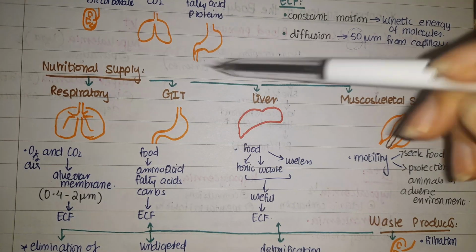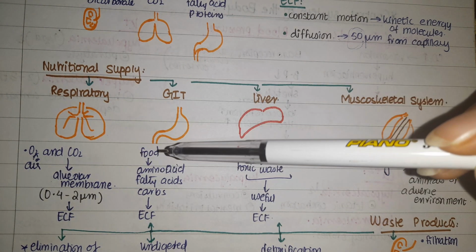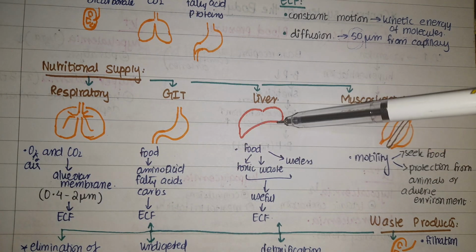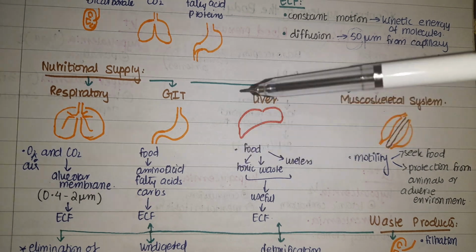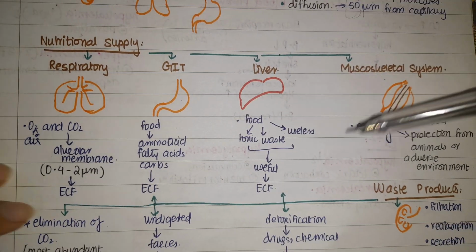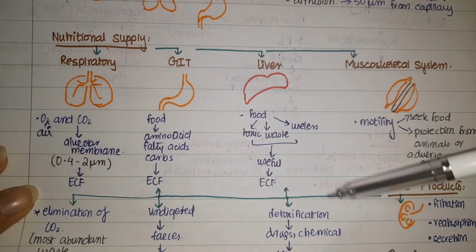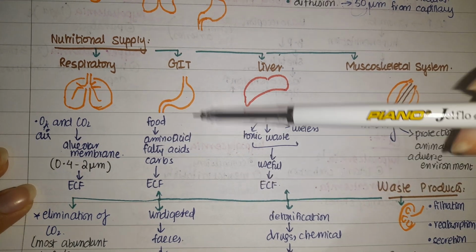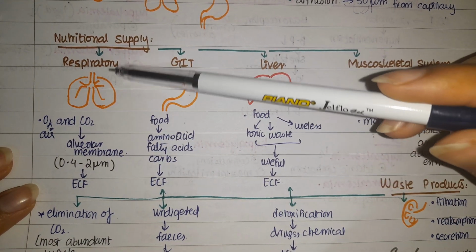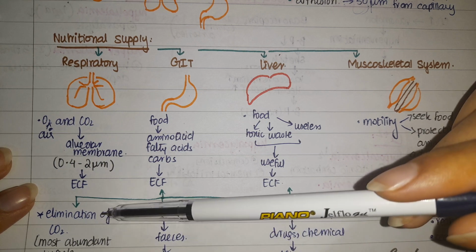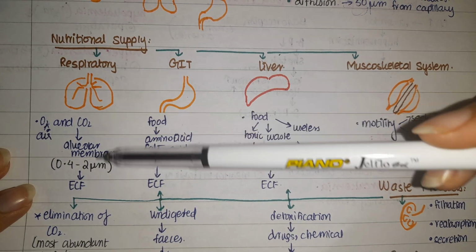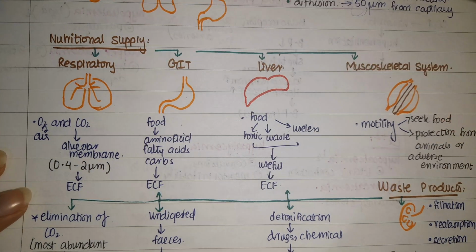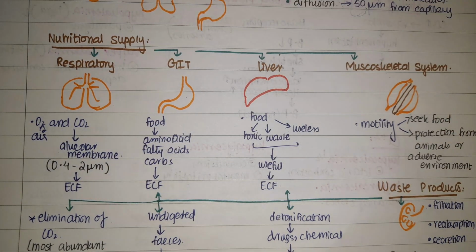You can look at these notes. The nutritional supplies by the respiratory system, the gastrointestinal tract, the liver, the musculoskeletal system, and how would the waste products be removed? The waste products by the kidney, by the liver by detoxification, undigested products in the form of feces, and carbon dioxide, which is eliminated via the alveolar membrane, passing through the alveolar membrane from the capillary blood to the outside environment by expiration.